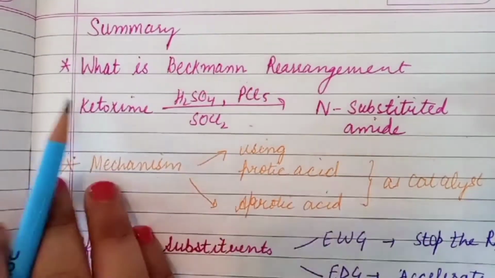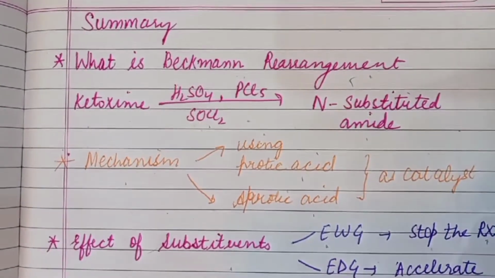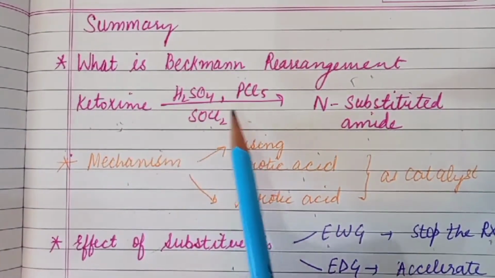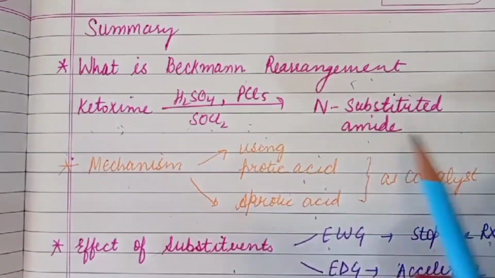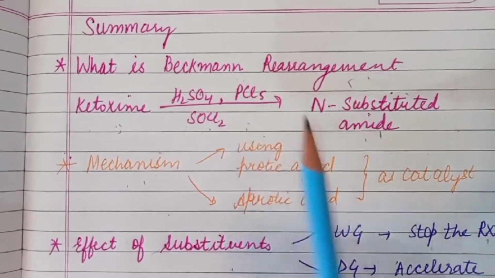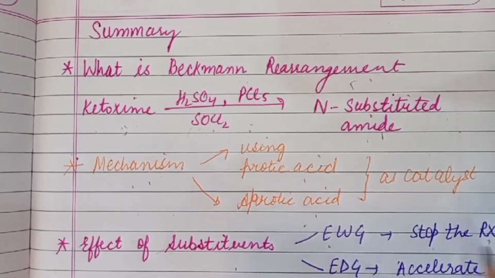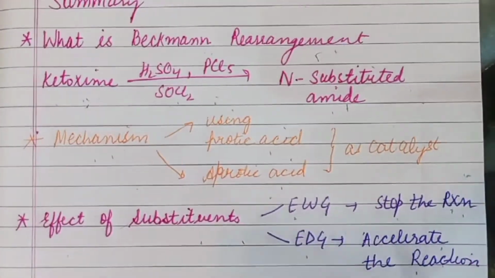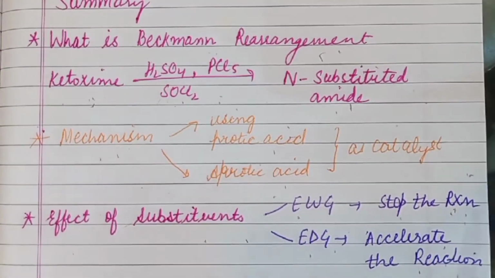Let's summarize it. Firstly, we have done what is Beckmann rearrangement. It's a reaction of ketoximes, in which the ketoxime reacts with sulfuric acid, PCl5, SOCl2, etc., these types of catalysts, to give substituted amides. Then the mechanism using protic acids like sulfuric acid, hydrochloric acid, and aprotic reagents like arene sulfonyl chloride as catalyst. Then the effect of substituents: electron withdrawing groups retard the reaction, while electron donating groups accelerate the rate of reaction.